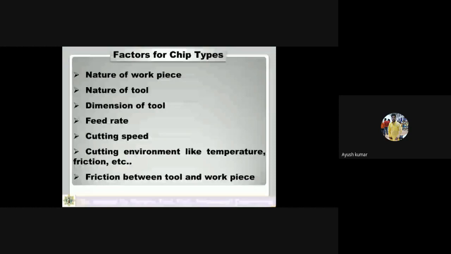Depending on these factors, what type of chips will form depends on these factors. Nature of the work, very brittle or ductile. Nature of the tool, dimension of the tool, feed rate, cutting speed, cutting environment like temperature, how much friction is happening, friction between tool and workpiece, whether lubricant is being used or not. Okay.